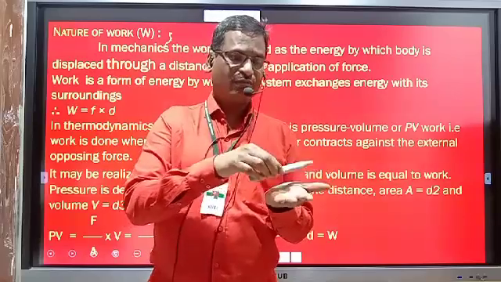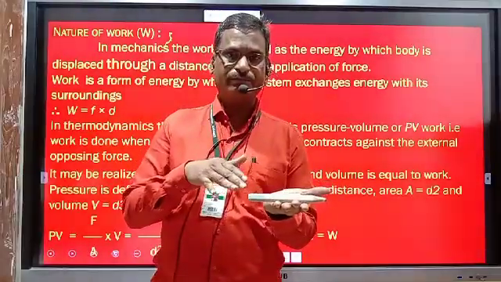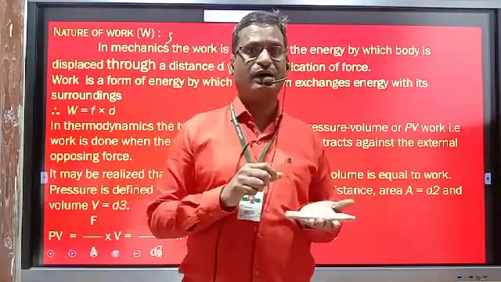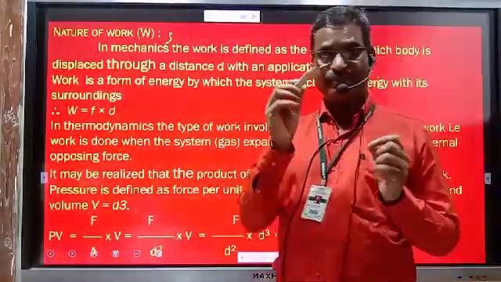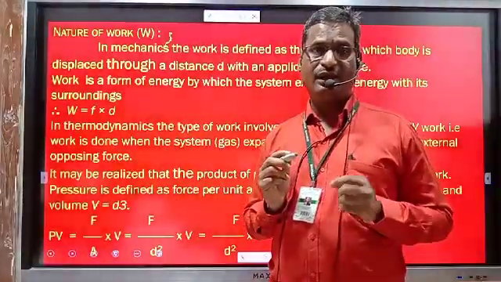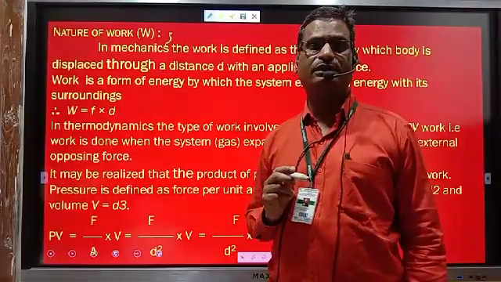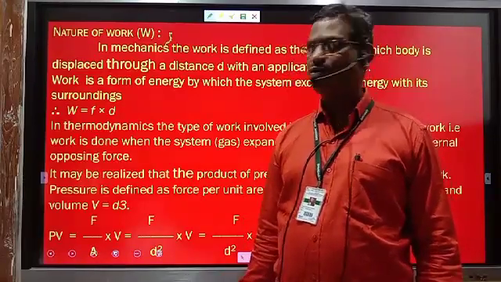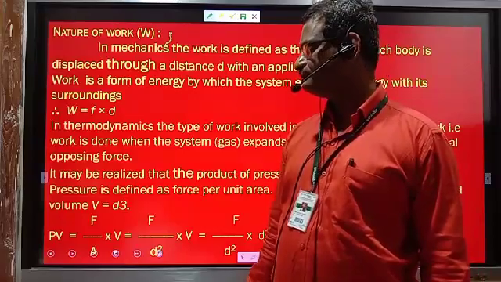Since from this place to this place the object is moving, displacement is there and a certain force is also applied. Therefore, in mechanics, mechanical work is done. Mechanical work is done on an object whenever the object undergoes displacement in the direction of applied force.